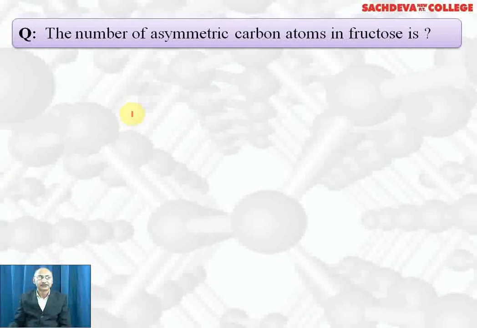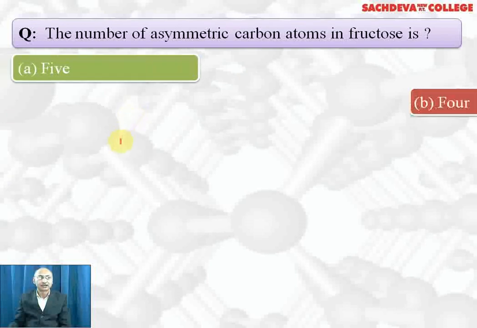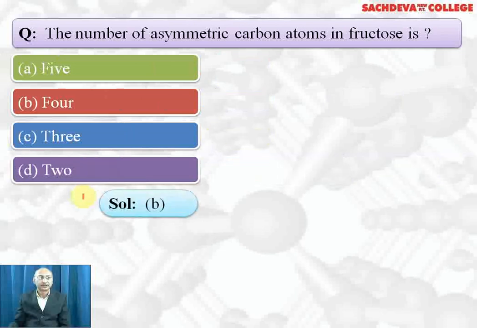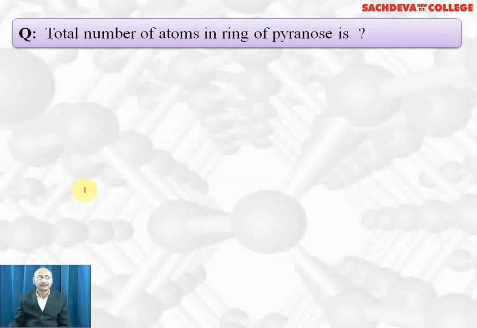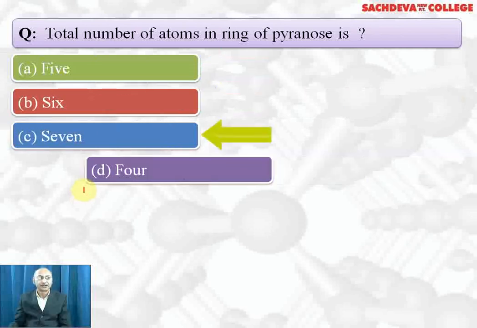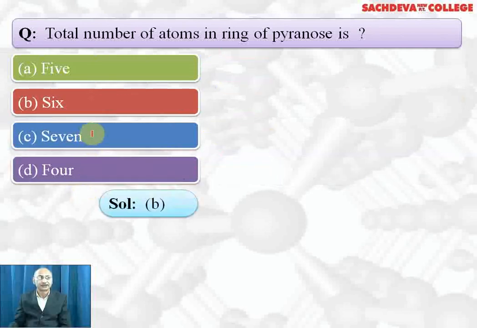The number of asymmetric carbon atoms in fructose are 5, 4, 3, 2. Correct answer is 4. Fructose has 4 asymmetric carbon atoms. Total number of atoms in the ring of pyranose 5, 6, 7, 4. Correct answer is 6. Pyranose structure has 6-membered ring, whereas furanose structure is 5-membered ring.